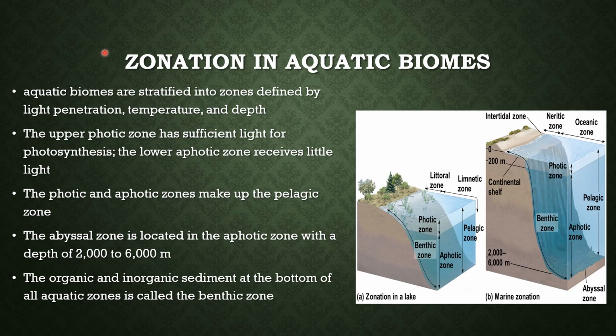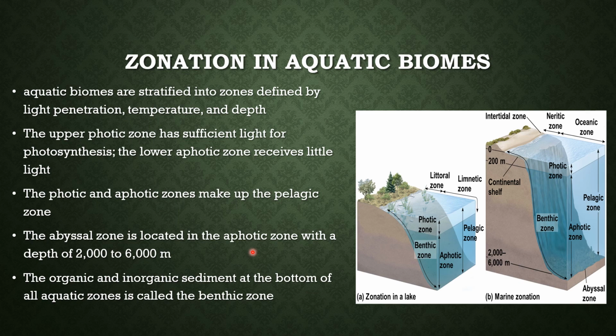Within aquatic biomes, there's zonation of light. This is how much light gets penetrated through there, the strata zones, of how deep the light can go to affect and help vegetation and other organisms. So the first upper layer, which is the photic zone, has significant light getting through, helping photosynthesis of aquatic plants and things like that. And then there's the aphotic zone, which make up the pelagic zone, which is a mix of both, a lower level where light's still reaching, but not as much.